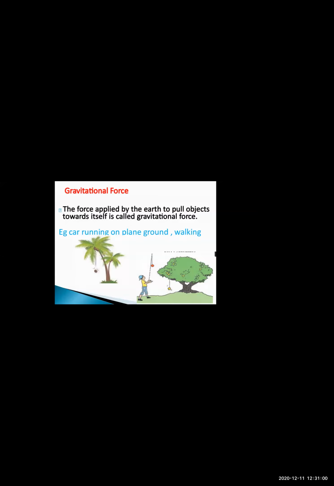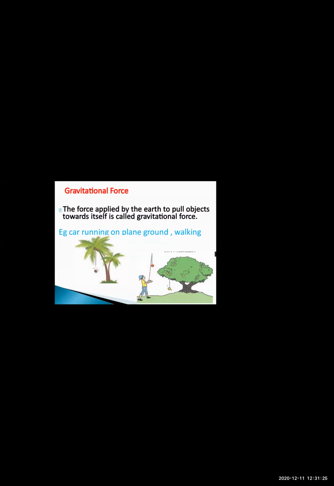Even when we are walking on the ground, we are pulled by the earth towards itself. That is why we are standing erect on the earth. Imagine if there was no gravitational force, could we walk on the ground? No, we would float in the air.